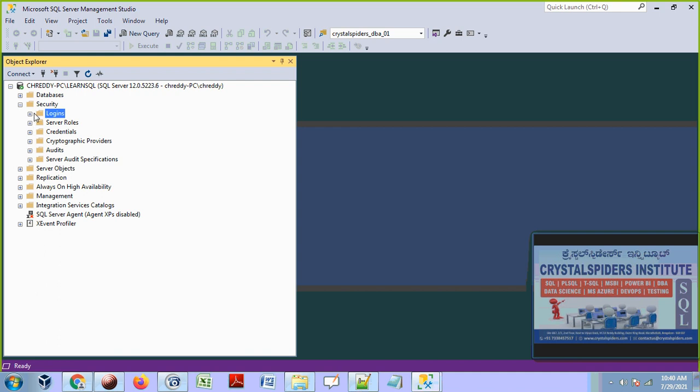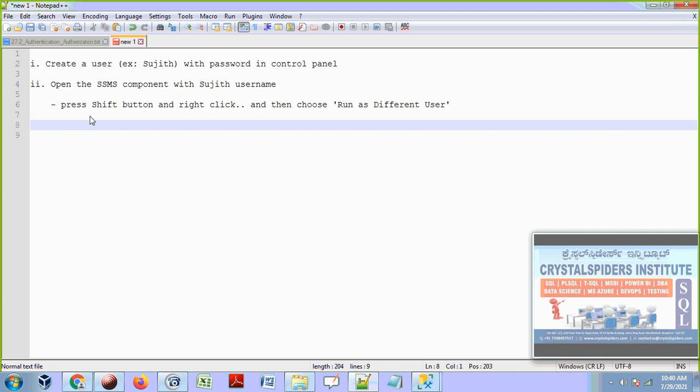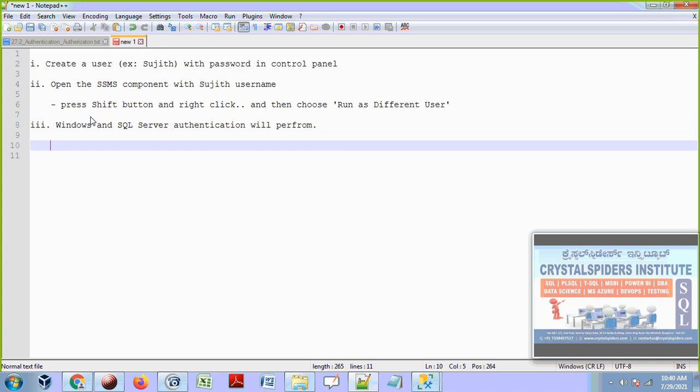How do we add it? It's very simple. Now, the third one: SQL Server authentication will be performed. Here Windows authentication is passed.